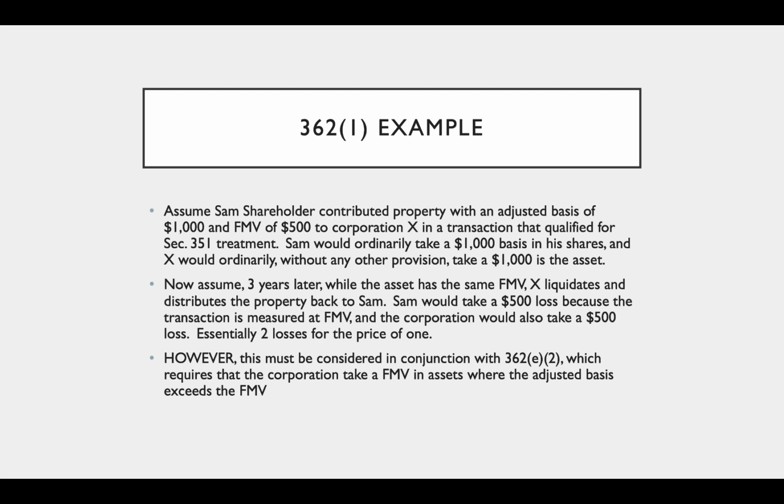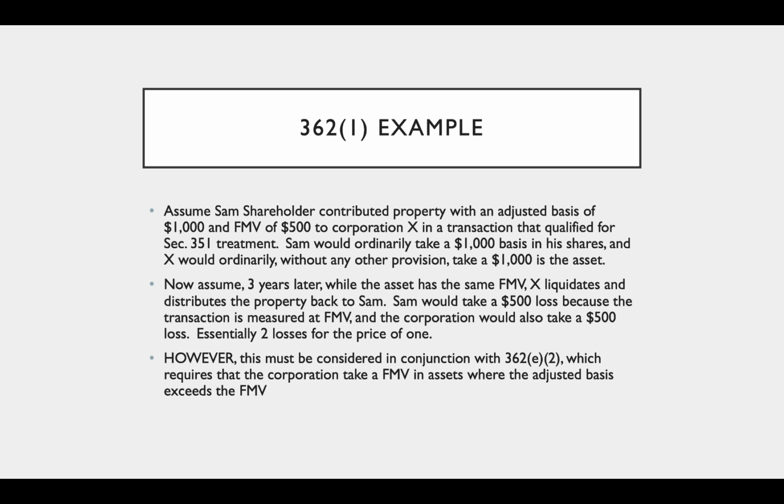Okay, now 351, without any limitations, would ordinarily allow Sam to take a $1,000 basis in his shares, because remember, it's a transferred basis. So when he contributes that to the corporation and he gets shares in return, he would take a $1,000 basis in those shares. And X would ordinarily, without any other limitation, take a $1,000 basis in the asset that it receives. So in this transaction, we've essentially magnified the loss because we now each have a built-in $500 loss.